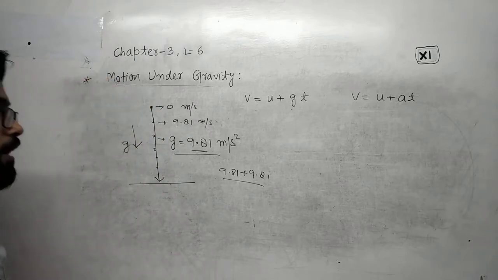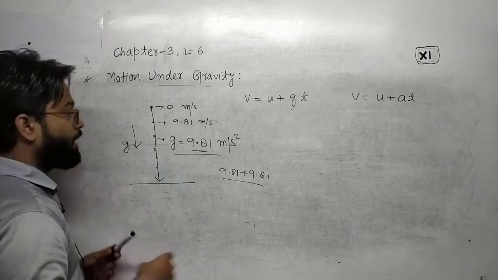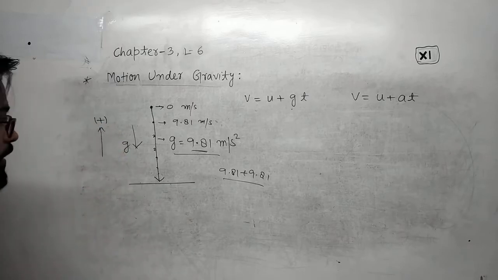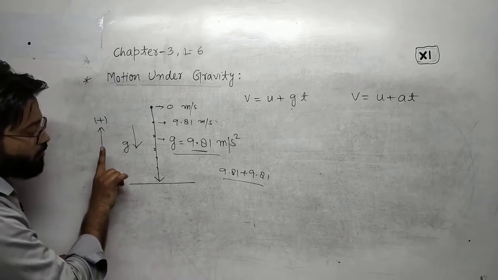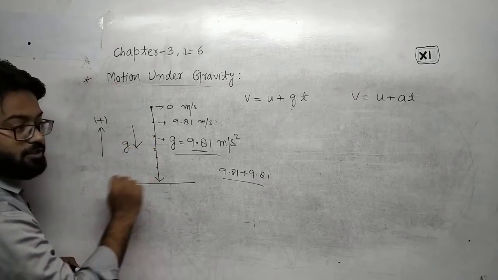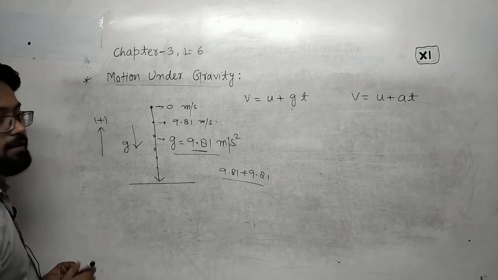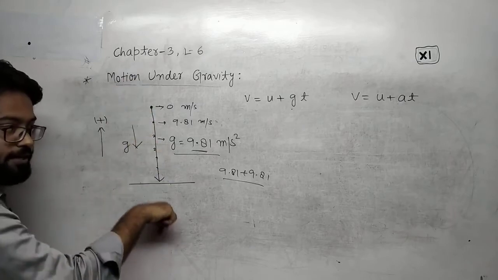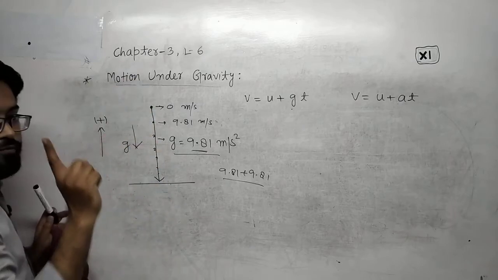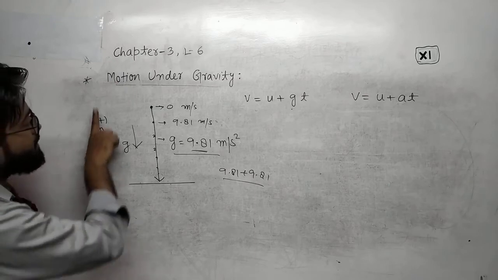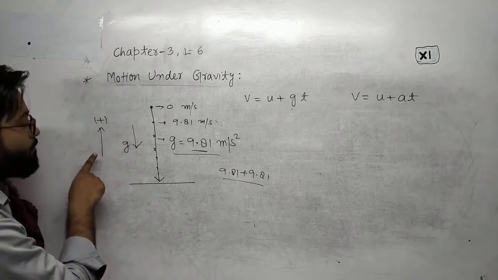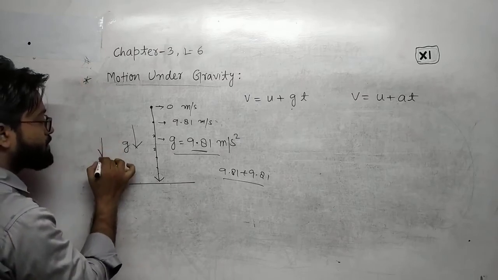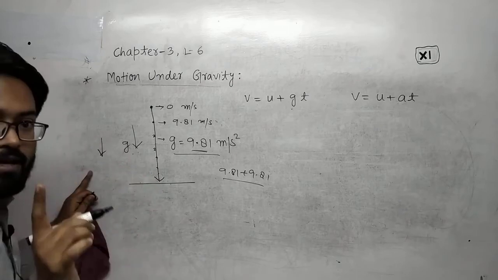If you are taking this direction as positive, by your choice, the acceleration will be negative. Hope you're understanding, because acceleration is in this direction, velocity is increasing in this direction. If you have taken this direction as positive, the acceleration will be negative because you have chosen this direction positive. Now if you have taken this direction as positive, the acceleration due to gravity will be positive.